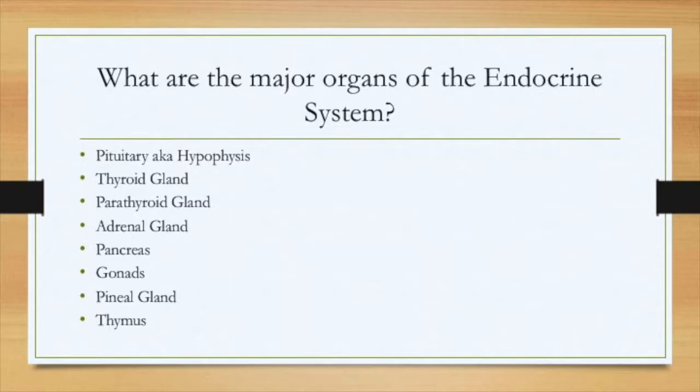Major endocrine organs. What are the major organs of the endocrine system? You have the pituitary, the thyroid gland, parathyroid gland, adrenal gland, pancreas, gonads, and pineal gland, and the last, you have the thymus.